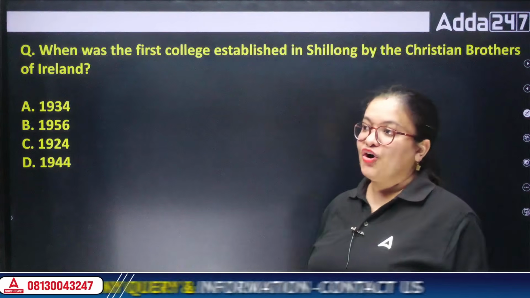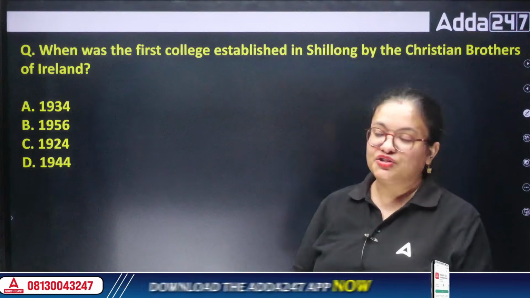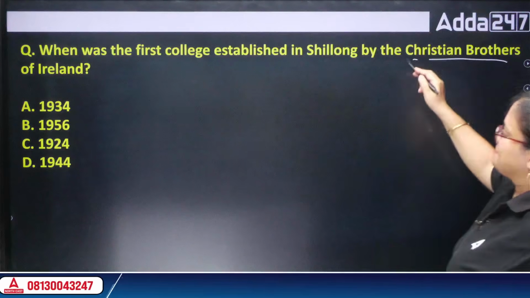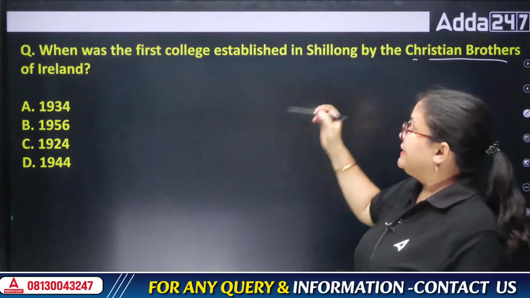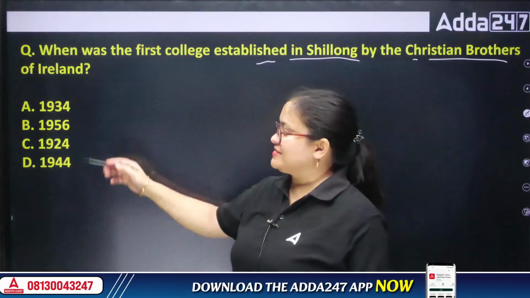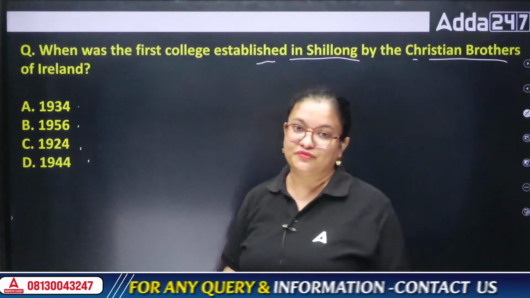So I think you all have known, you all have studied there. So the college is St. Edmund's College, and the year I am asking here, it was first made by these Christian Brothers which were from Ireland, and the establishment year was which year it was established? 1934, 1956, 1924, yeah, 1944.